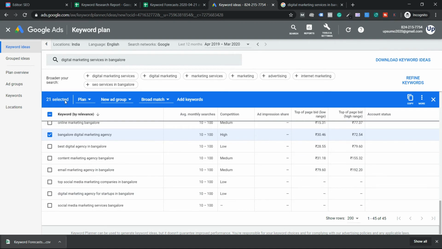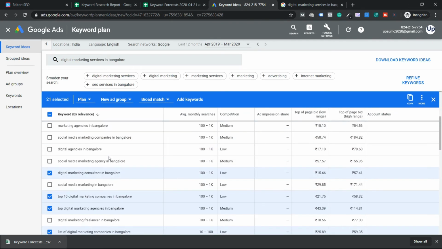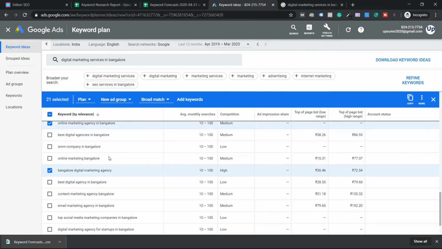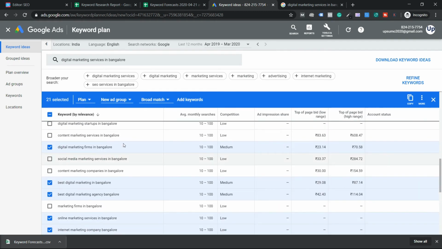Now I found 21 super relevant keywords that are around digital marketing. These are the keywords I was able to generate. There are other keywords also, but this covers most of them. But still, you can find more, guys. I'm not telling you will never find any new keyword idea. If you get it, add it to your list.